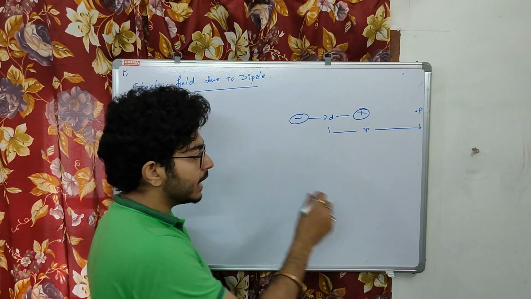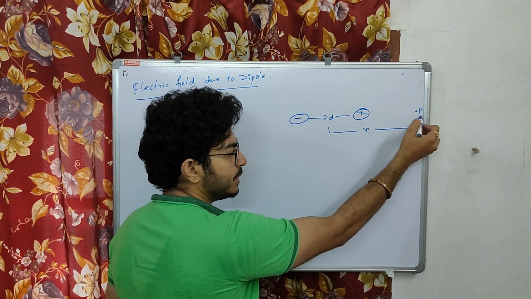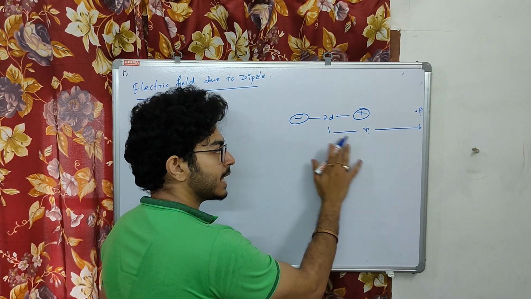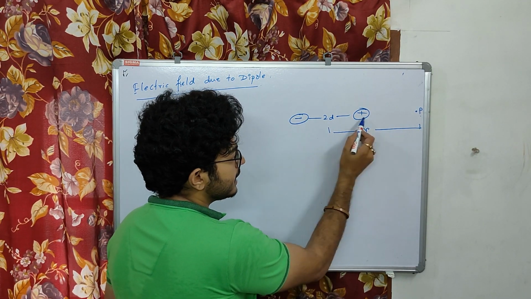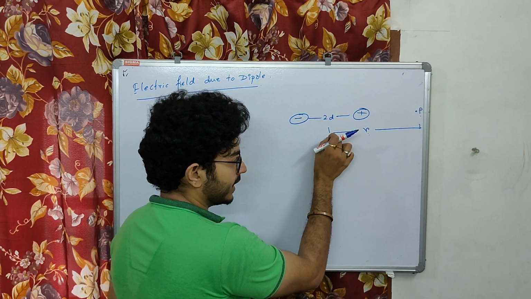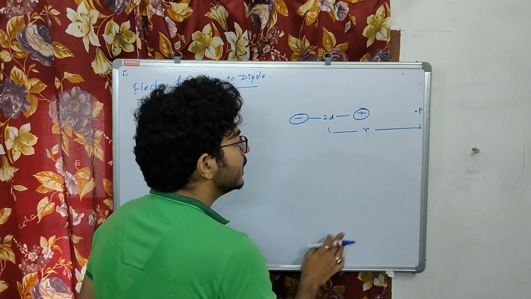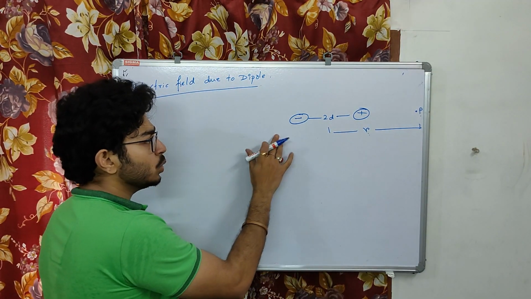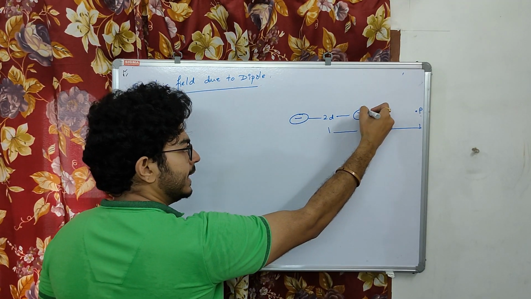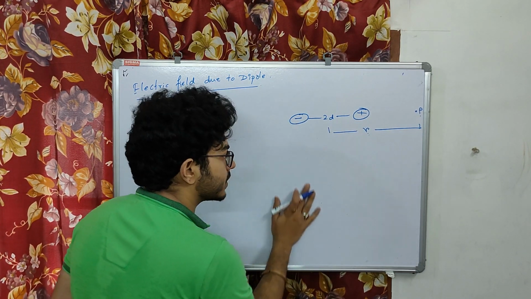See, here I have taken the distance r. This point P is r distance away from the dipole. That means this is the midpoint between the two charges, and from there I have taken this distance r. This part is clear. Then first we will find out what is the electric field due to this positive charge and what is the electric field due to this negative charge.